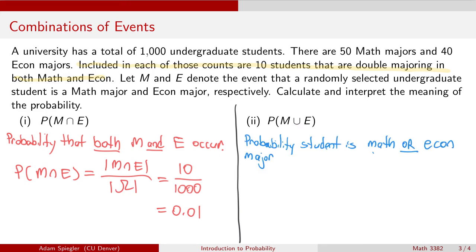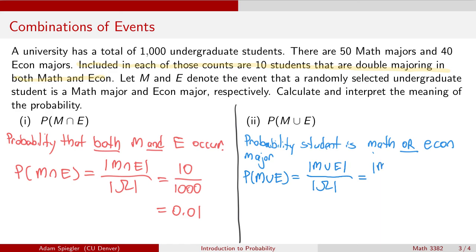When we calculate this probability, we need to be careful, because if I simply count up how many students are math or econ majors and divide by the total number of students, we don't want to do any double counting, since some students are both math and econ majors.